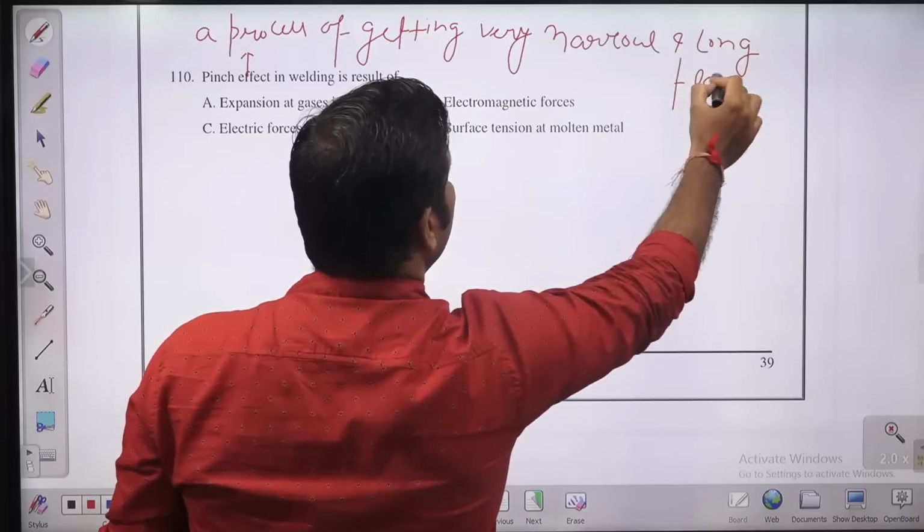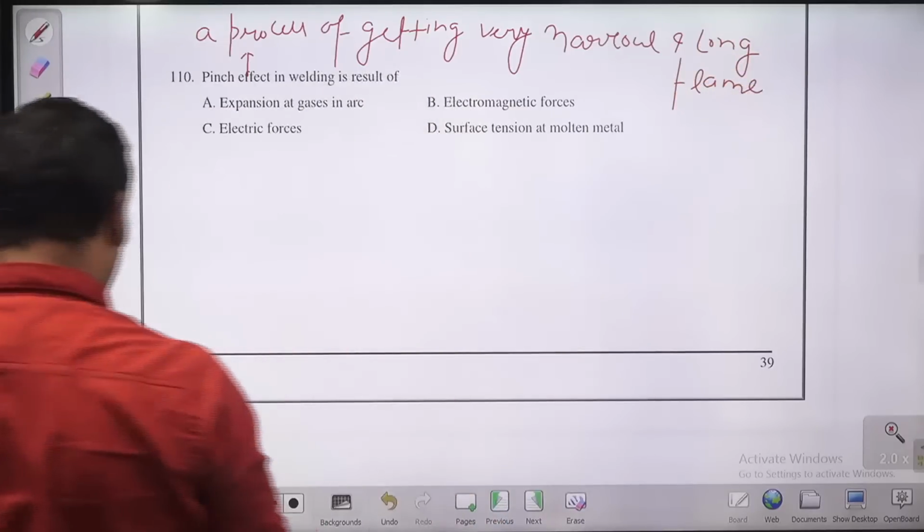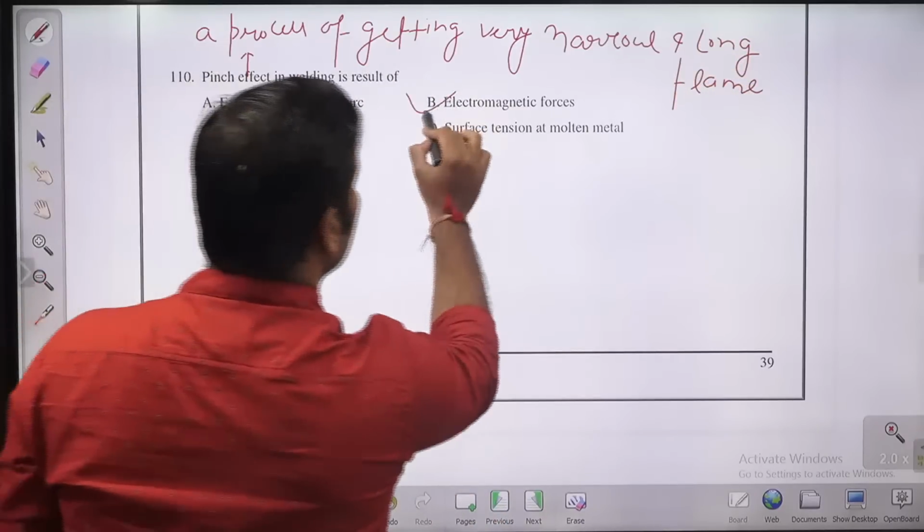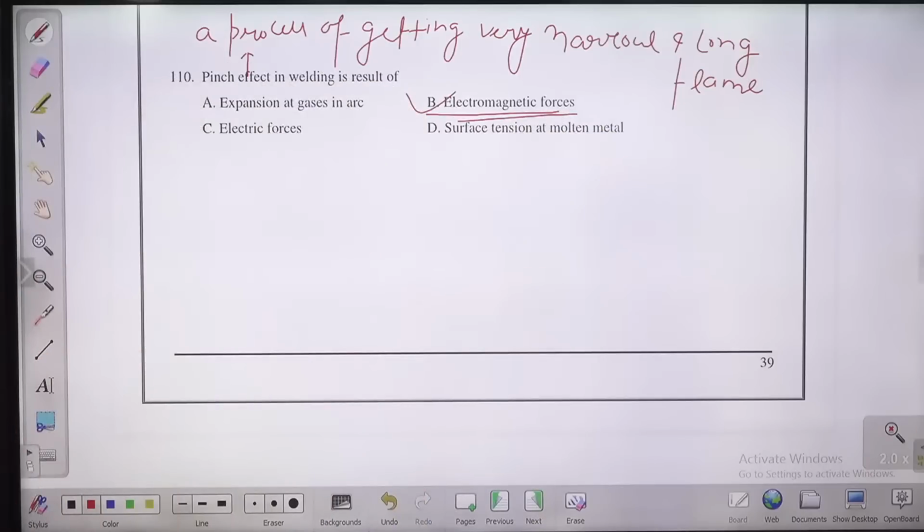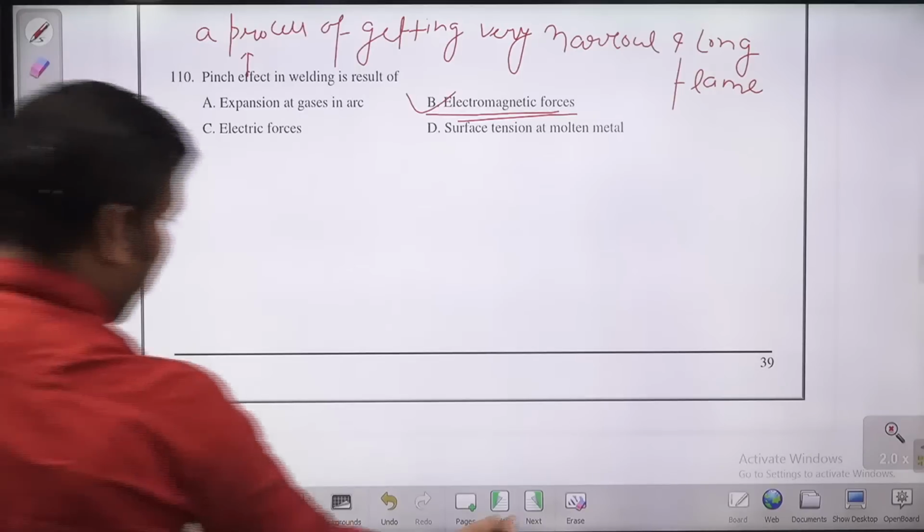And this we get by the effect of what? Electromagnetic forces. B is the answer, guys. Due to electromagnetic forces, we get this pinch effect through which we get a very narrow and long flame.